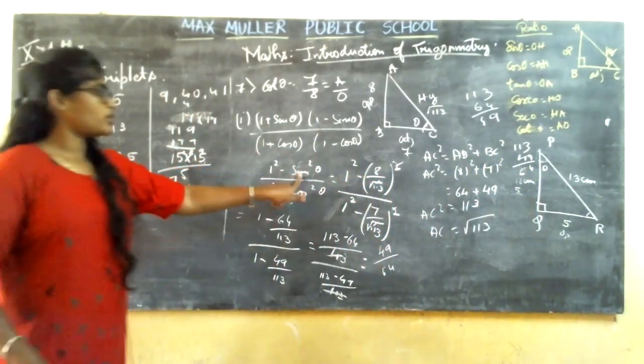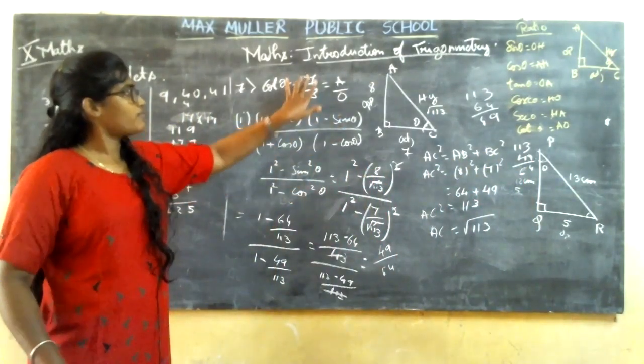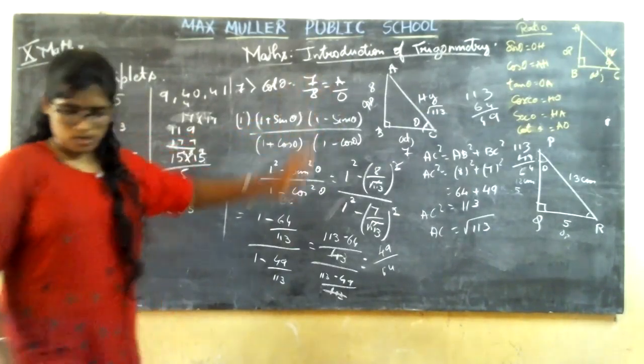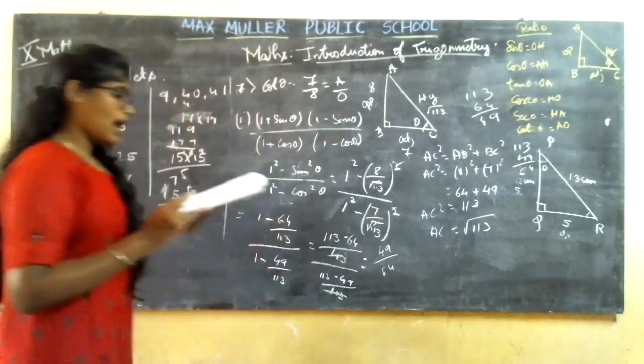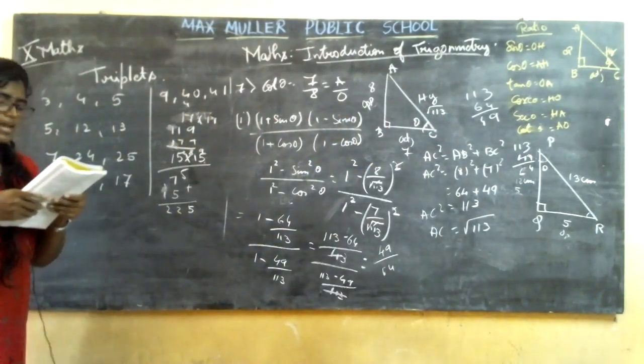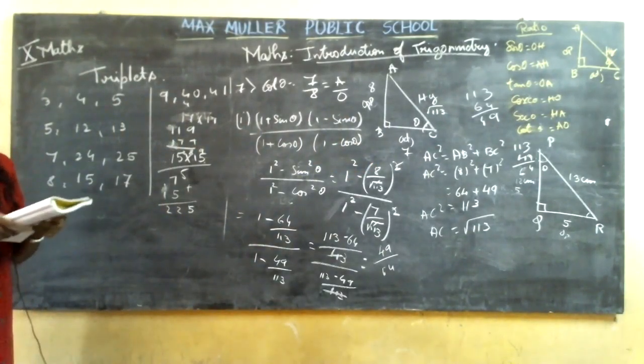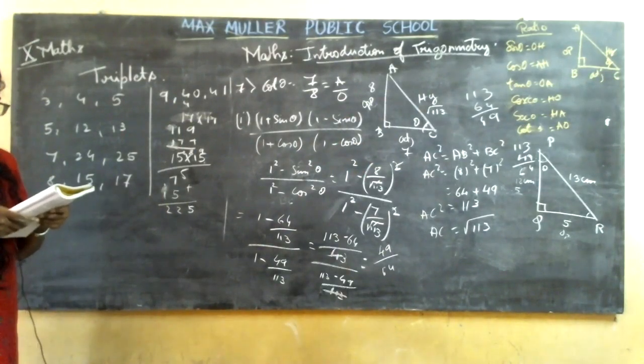Similar way for the cot theta, find the value. You already have 7 by 8, that's the square, that's all. And the next one will be tan. I have already done the sum. 3 cot A is equal to 4. So what will be the cot A value? Cot A is equal to 4 by 3.